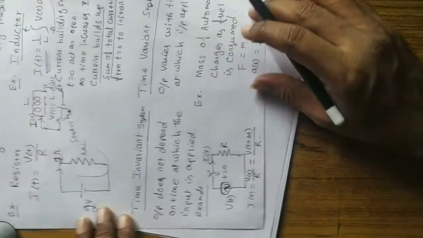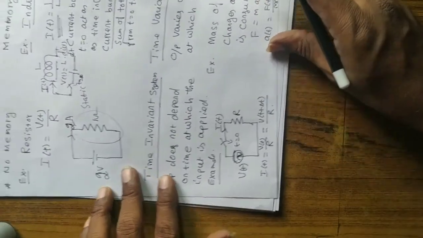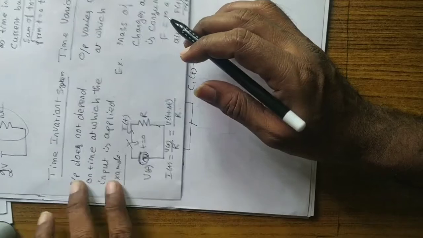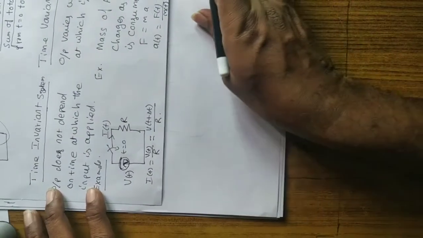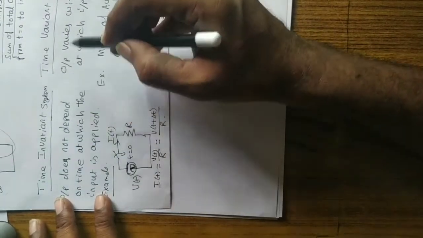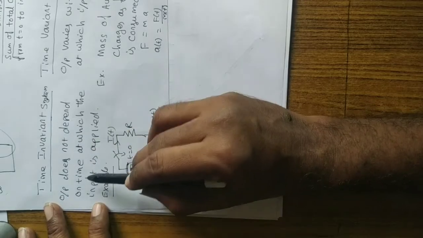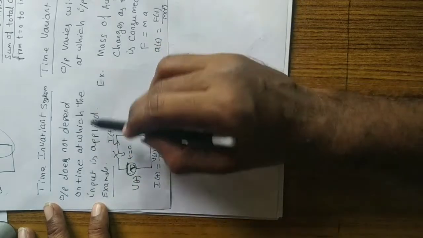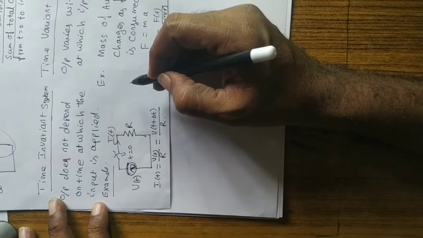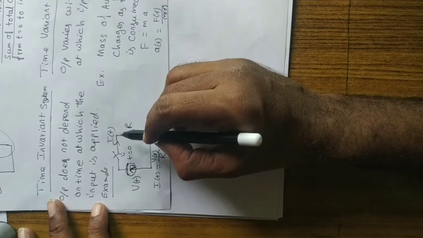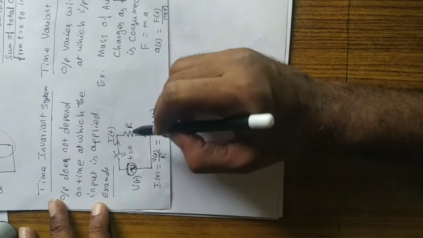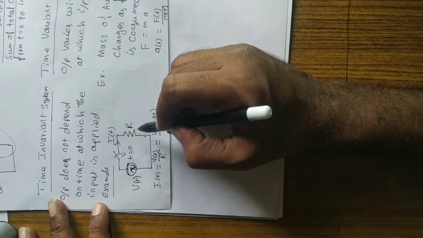Okay, and another classification is time variant and time invariant systems. Right, time variant and time invariant system. The time invariant system means the output does not depend on the time at which the input is supplied. Right, so output does not depend on the time. That is a time invariant system.